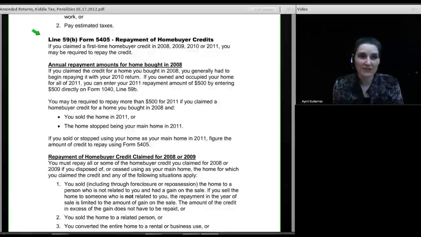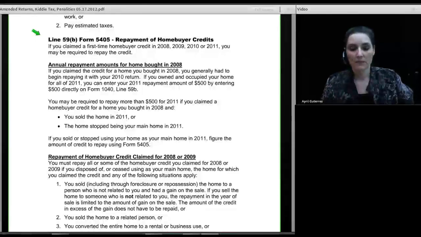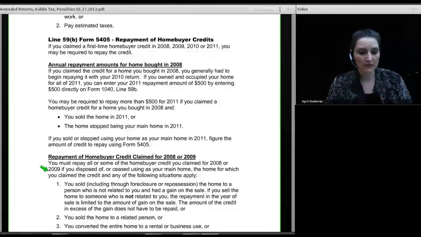So it's out there. There's probably thousands of people around the country who've claimed it. We've had a number of clients who claimed it, but the ones we're really mostly concerned with are the 2008 people, because those are the ones that we know are on a repayment plan. For everyone else, there's only a need to repay if they fail to live up to the terms of the credit, which is that they live in their home as their main home for 3 years. If you don't fail that test and you do in fact live in the home for 3 or more years, that credit never needs to get repaid. But for the 2008 people, things are a little bit different.